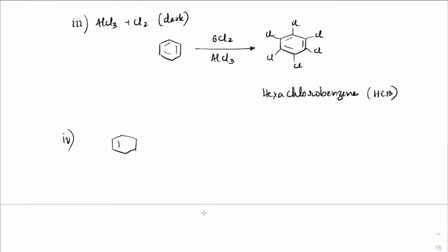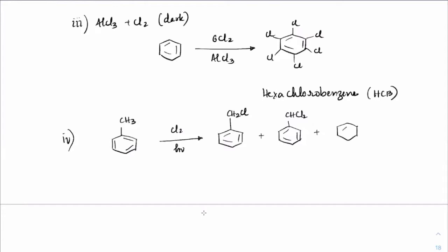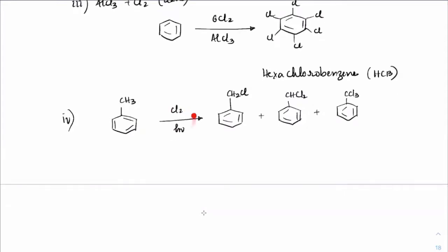Toluene. If we have toluene and then we treat with Cl2 and hν, chlorine substitutes at the benzylic position. So we will get CH2Cl, CHCl2 and CCl3, depending upon how much chlorine you are using.